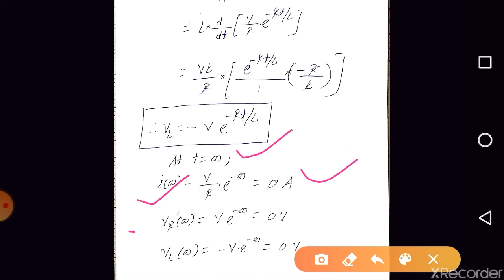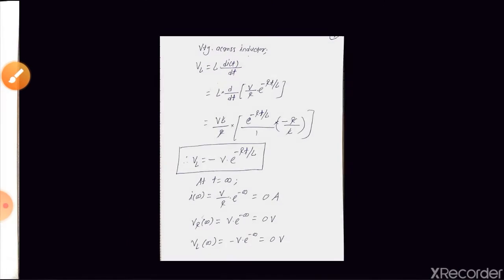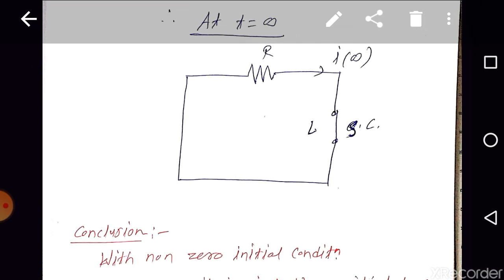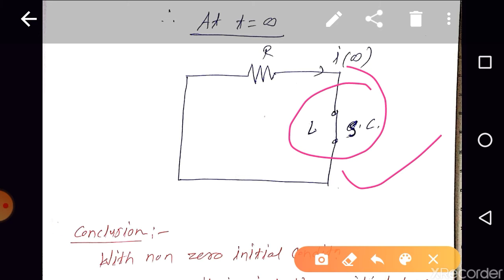Can we find VR of infinity? Yes, it is also 0 volt, and VL of infinity is also 0 volt, right? So can we draw the equivalent circuit at t is equal to infinity that should satisfy all these three conditions? Yes. So the equivalent circuit will be like this, right? The equivalent circuit will be like this, okay?